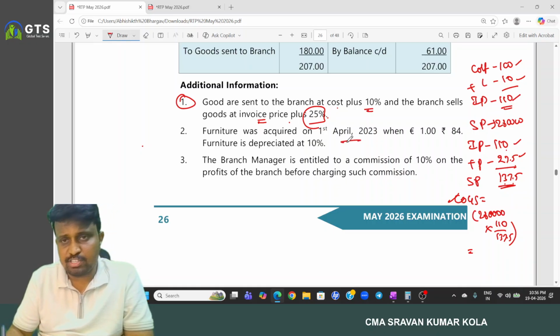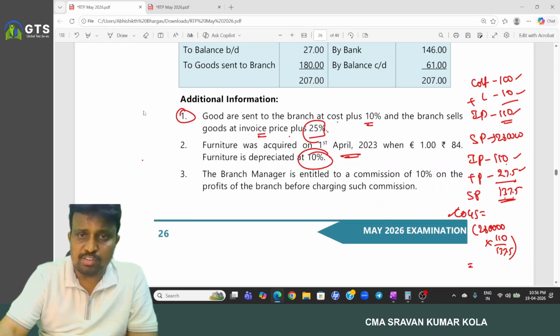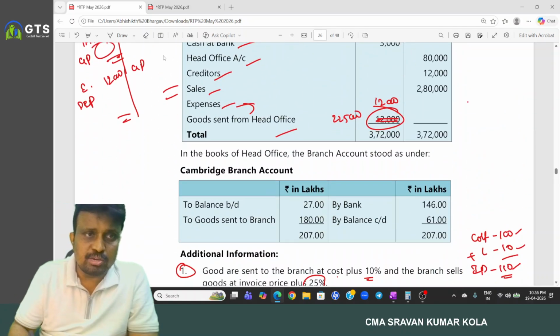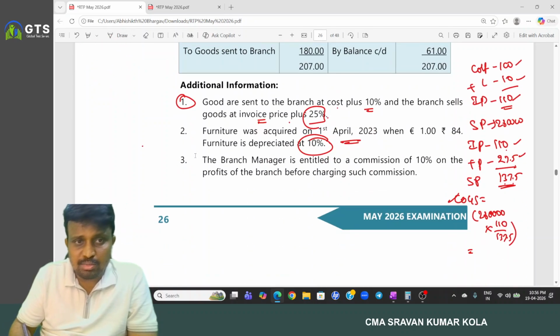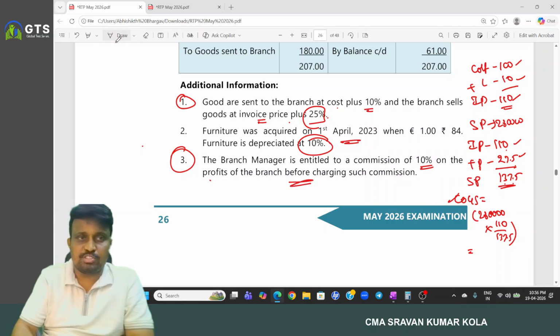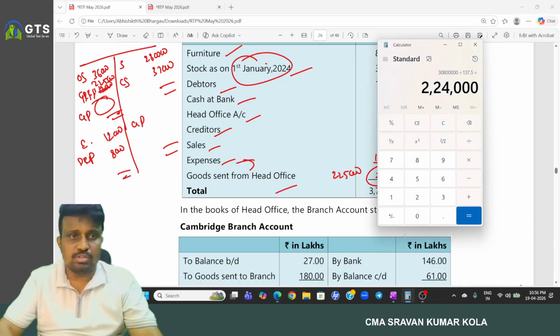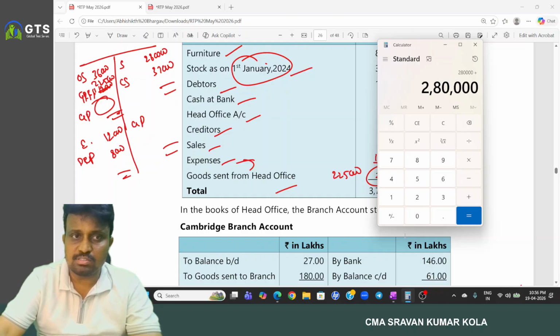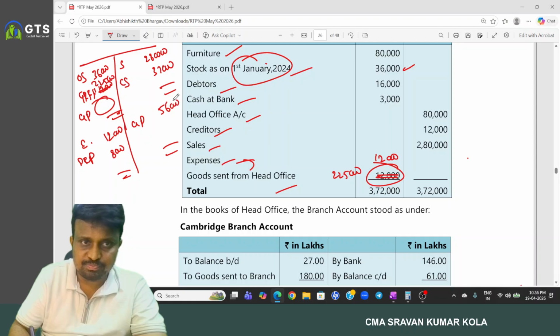Furniture acquired on 1st April, you need to provide the depreciation at 10%. So total furniture we have is 80,000, so depreciation is 8,000. Another point is the branch manager is entitled to get commission on the profit before charging such commission. Then first calculate the gross profit here: 2,80,000 plus 37,000 minus 36,000 minus 2,25,000, nothing but 56,000 is the gross profit.